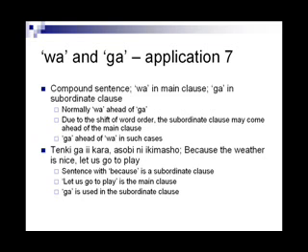Let us go to play is the main class. Because the weather is good is the subordinate class. Ga is used in the subordinate class. Kara is the word meaning because. In this sentence, wa did not even figure in the main class. Kara means because, so the first part of the sentence is the subordinate class and that takes ga.